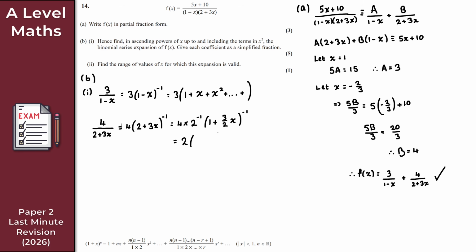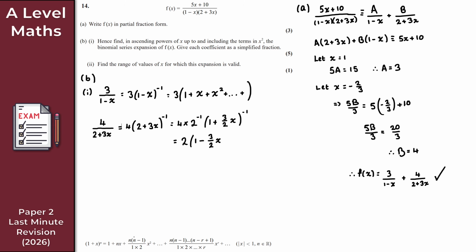So we get 2, and then what I want is a series expansion of (1 plus 3 over 2 x) to the power of minus 1. Again, it starts with 1. I then get n times x, so x is 3 over 2 x, and I times that by minus 1, which gives me minus 3 over 2 x.